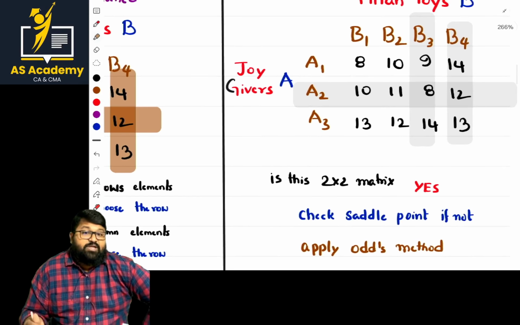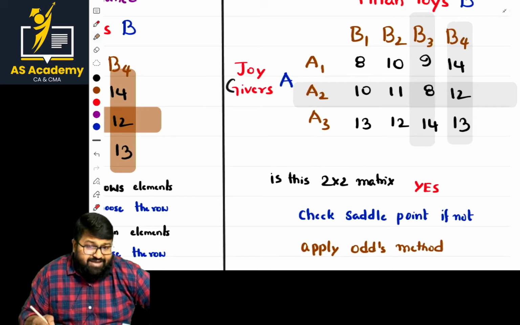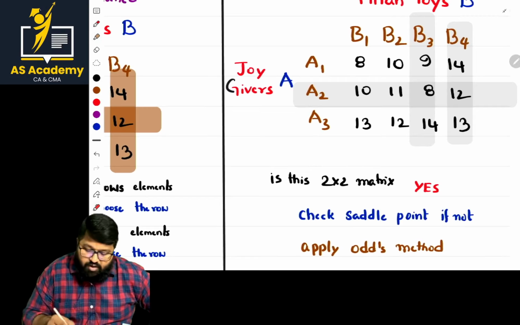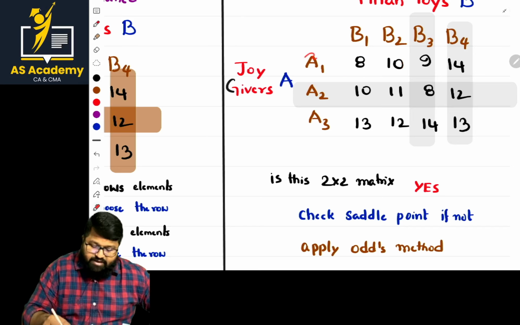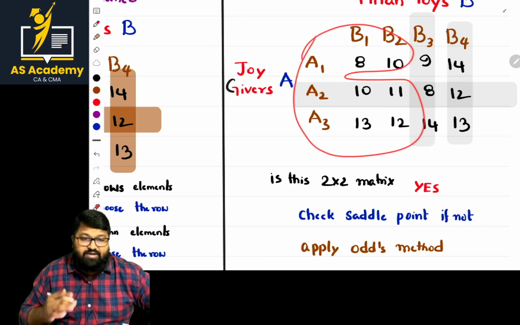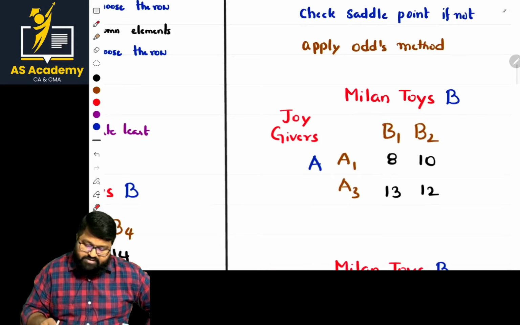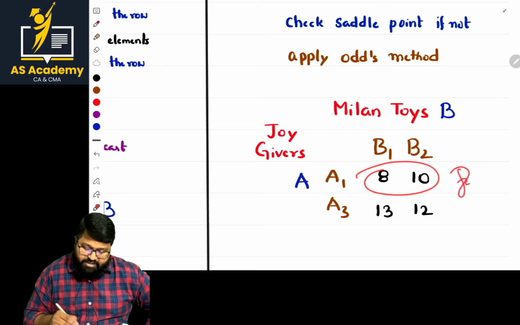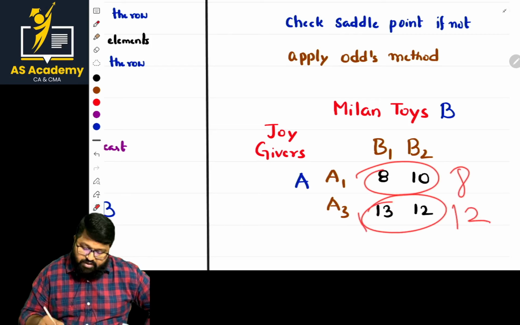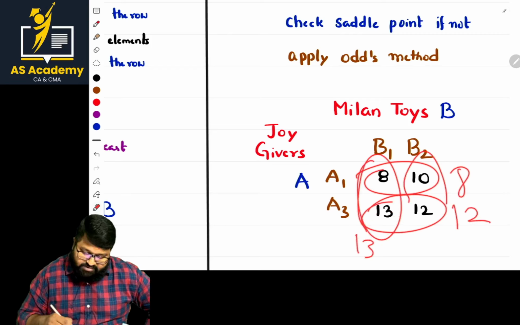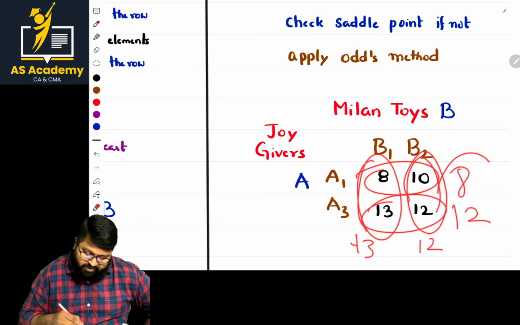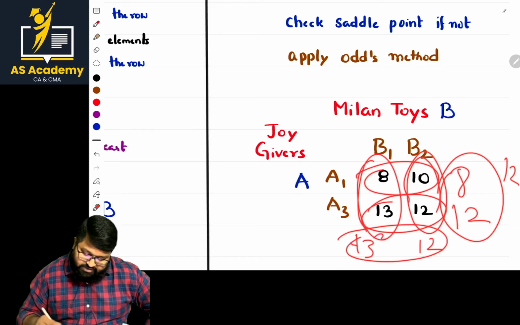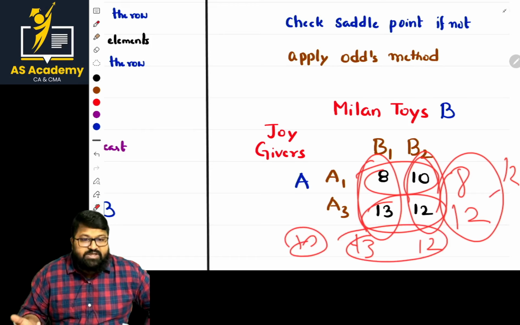Yes. Sir, check the saddle point. How to find the saddle point, ma? In the case of the saddle point, what is the basic part, sir? Write this entire part separately. Now what should we do, sir? Saddle point. Least value, how much? 8. Least value, how much? 12. In this case, highest value 13. In this case, highest value 12. Of these two, what is the highest value? 12. Of these two, what is the least value? 12. 12 equal to 12. We reach the saddle point.